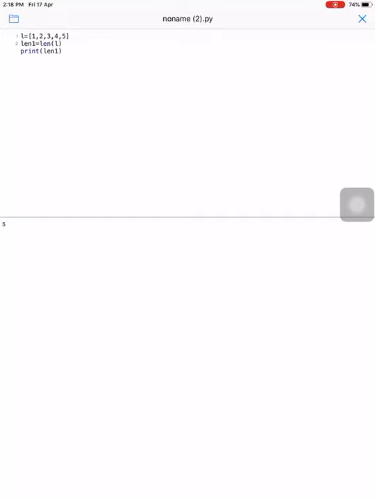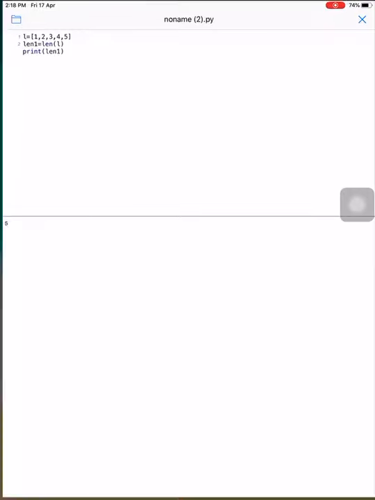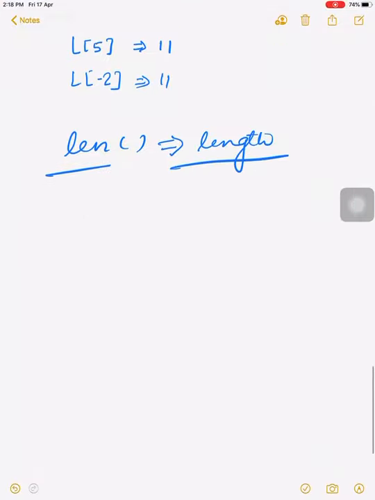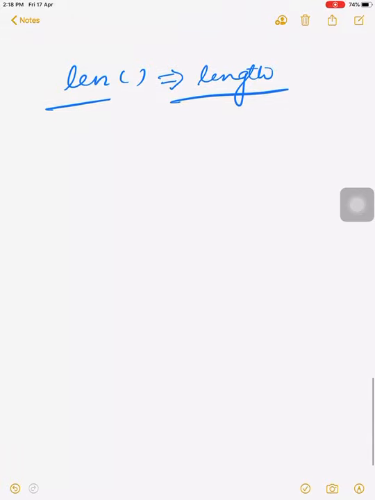If you are working in interactive mode, then you don't need len1. You simply write print len(L). It will work in interactive mode, but if it's not interactive mode, then we have to write the print statement in every program. So this works as the len function. Hope you recall the len function.